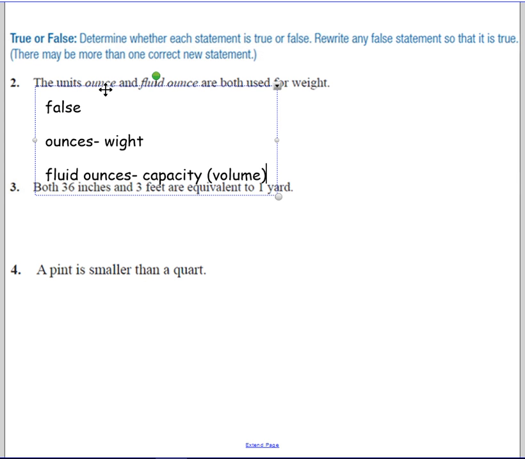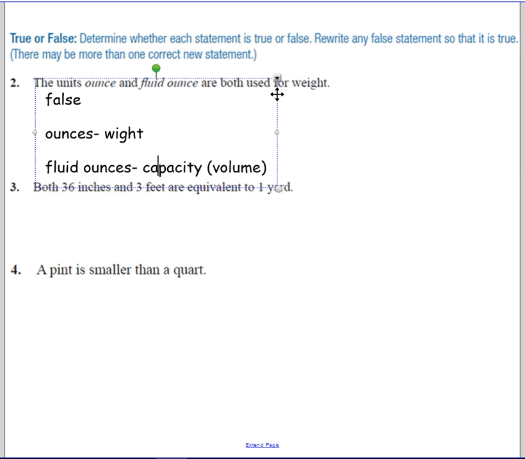And so for the weight, it's 16 ounces equals a pound. For capacity, it's 8 fluid ounces that equal a cup. So there's a difference there for sure.